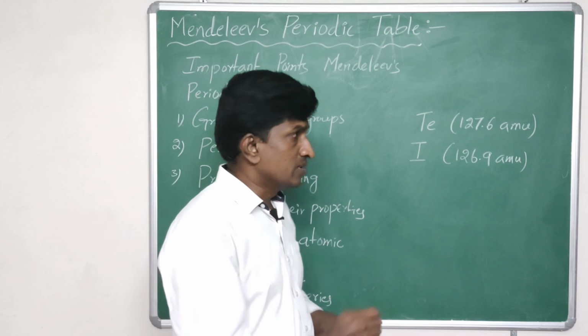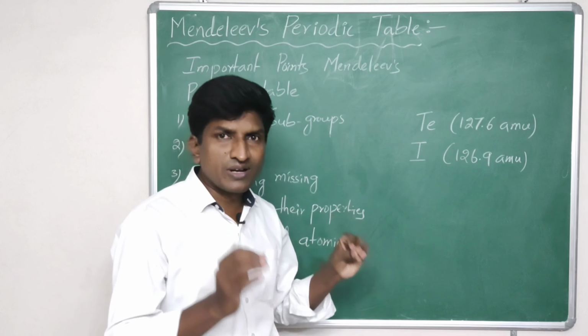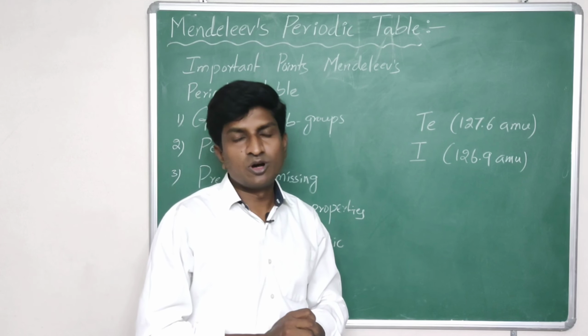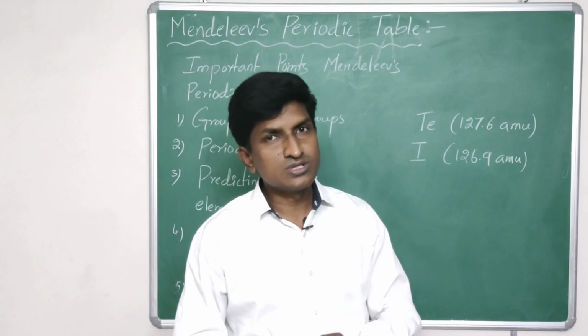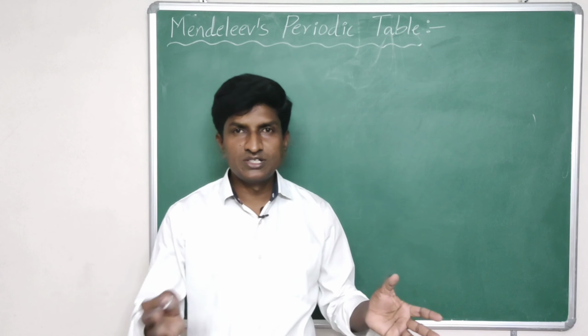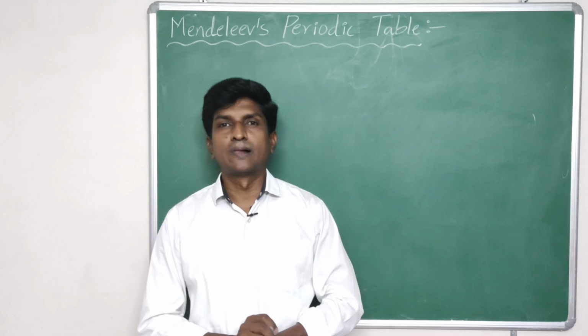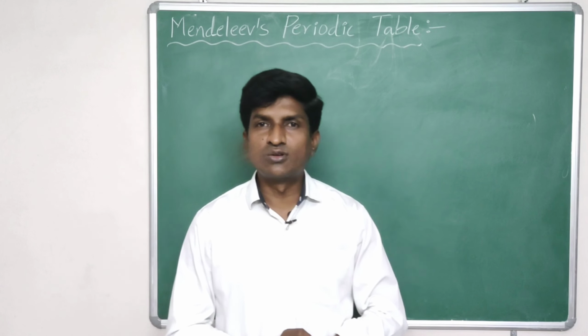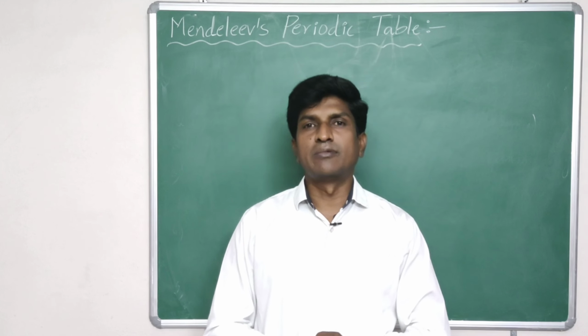And next, even though Mendeleev gave a perfect periodic table, his periodic table also had some issues. So let us discuss the issues and limitations of Mendeleev's periodic table. First, there is no proper position for hydrogen in Mendeleev's periodic table.